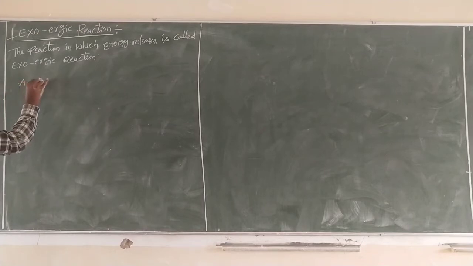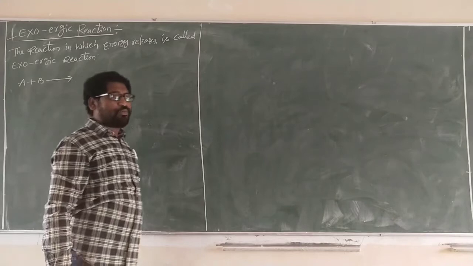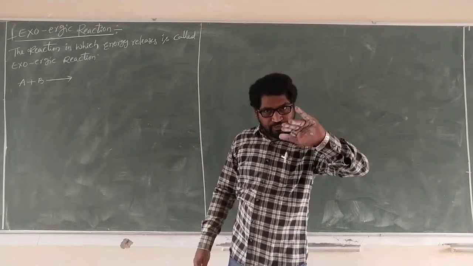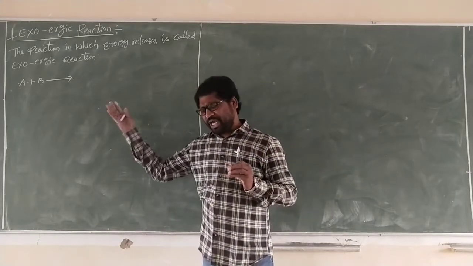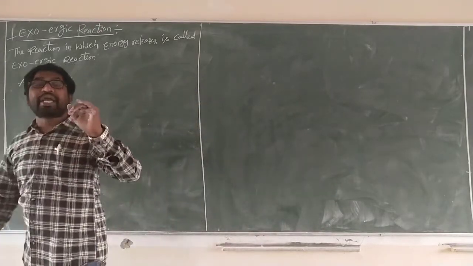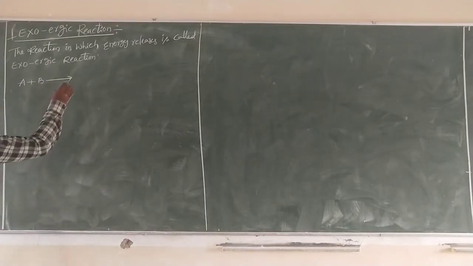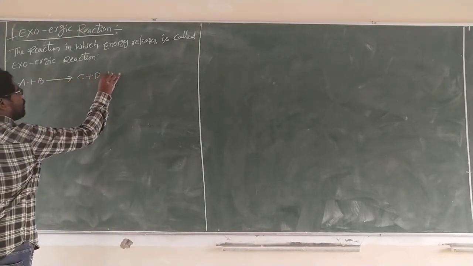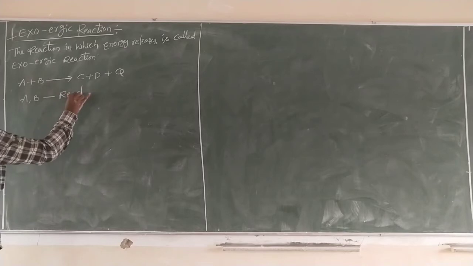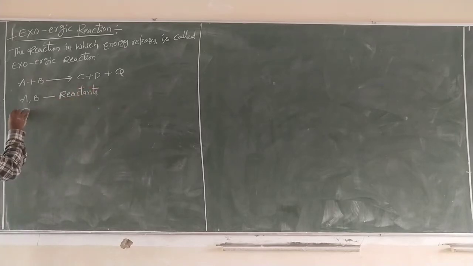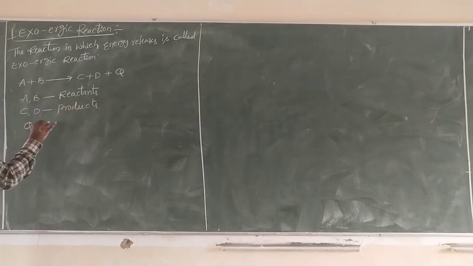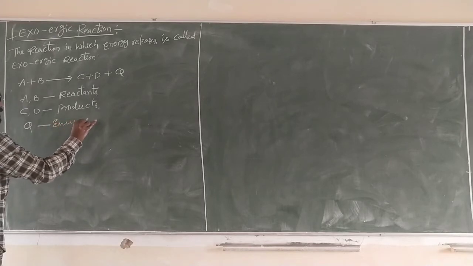A plus B. For a reaction we must have two reactants, because a single atom cannot react by itself. A and B are the two reactants. After the reaction we get C plus D plus some energy. A, B are the reactants. C, D are the products. Q is the energy released.